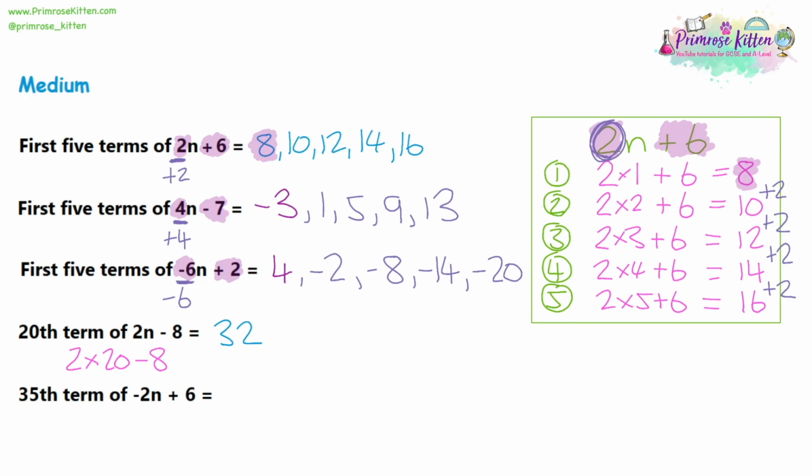Let's do the same thing with question 5 with the 35th term. That means we're swapping n with 35. n is always talking about what position of the sequence you're up to. So we have -2 times 35, and then we are adding 6. 2 times 35 is 70, but it's -2 times 35, so it'll be -70 plus 6, and -70 plus 6 is going to give us -64.